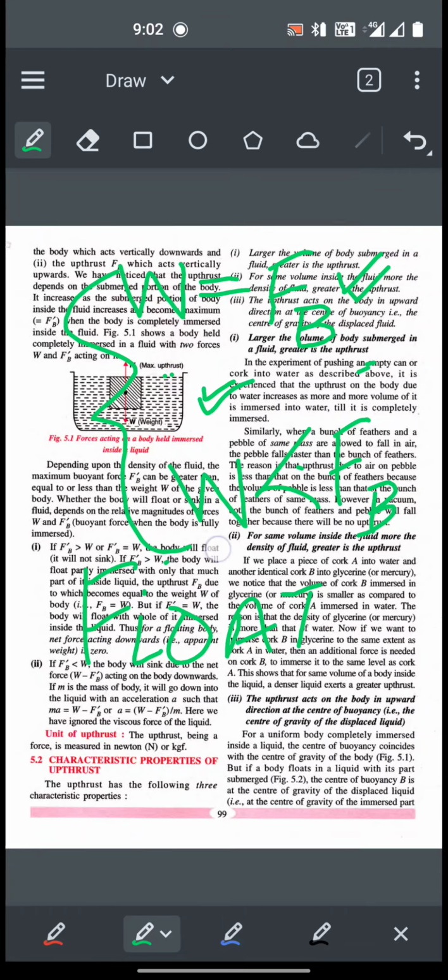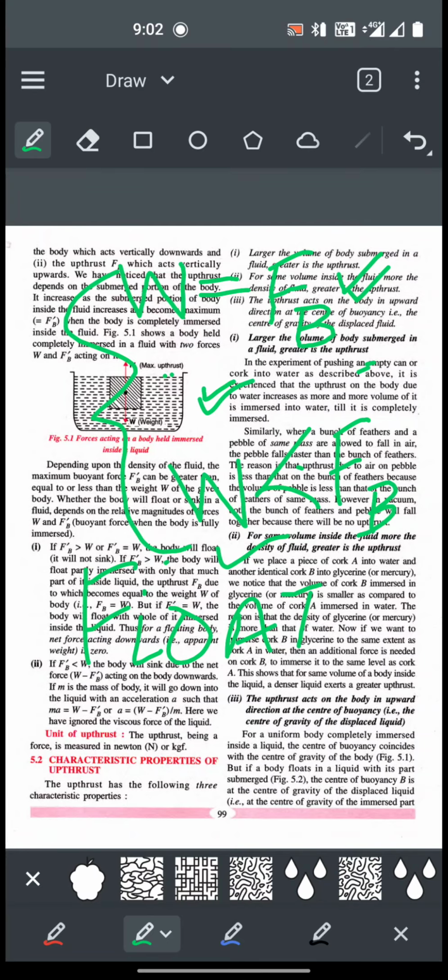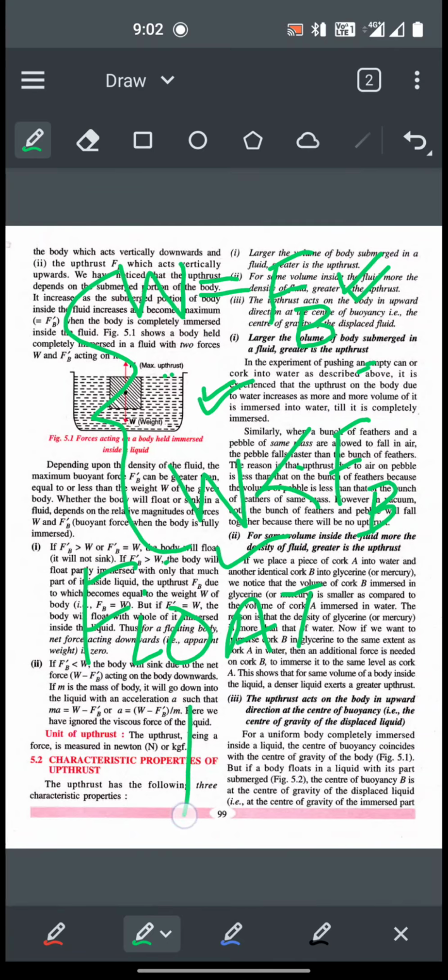Whereas if the weight of the body is lesser than the upthrust, then if this is your liquid, the body will float in this fashion, such that only some portion of the body is underwater. The other remaining part of the body will be above the surface of water.